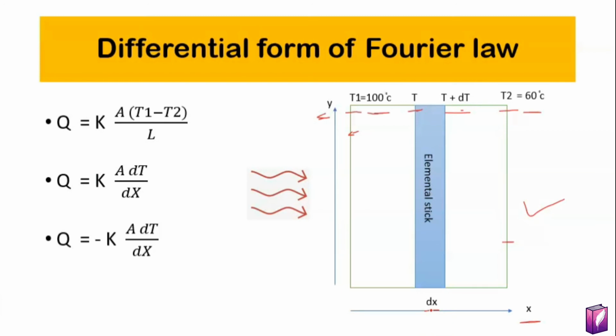From Fourier's law we know that Q is kA (T1 minus T2) by L. Here T1 minus T2 is dT and L is dx. Therefore Q is equal to kA dT by dx. Since dT is negative, the final answer will be negative.